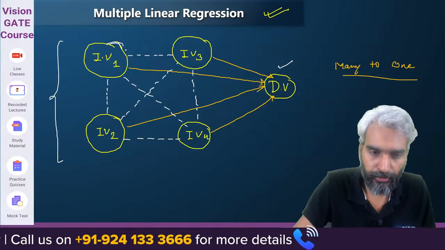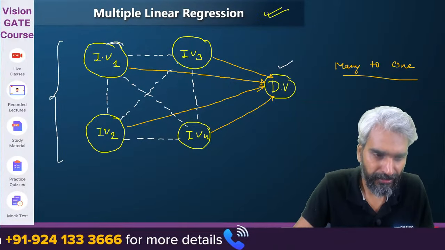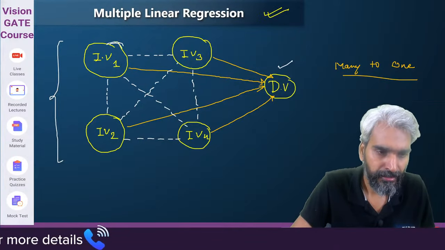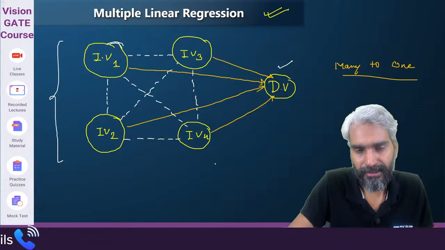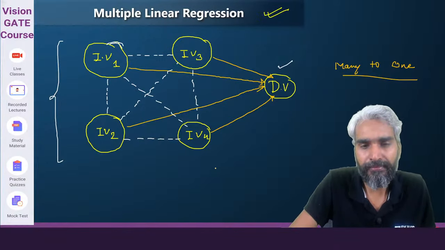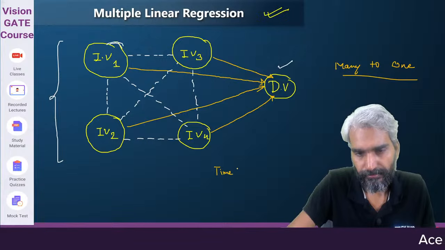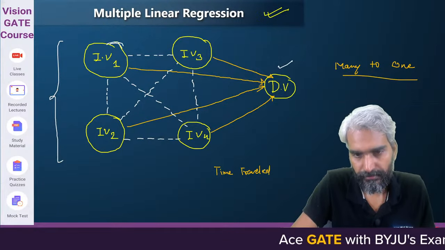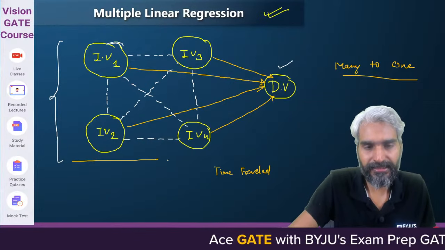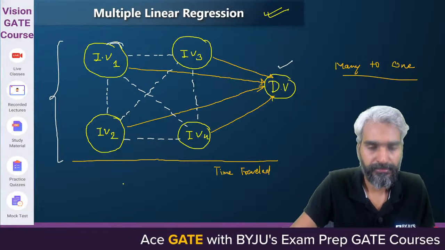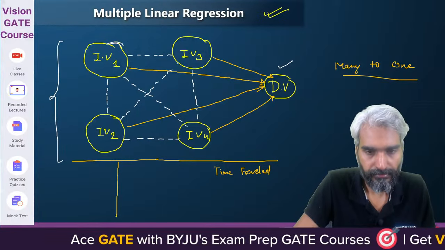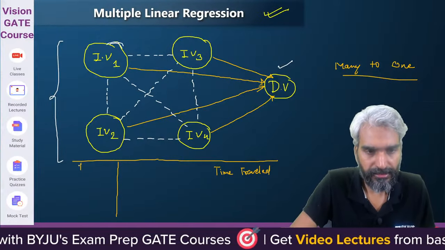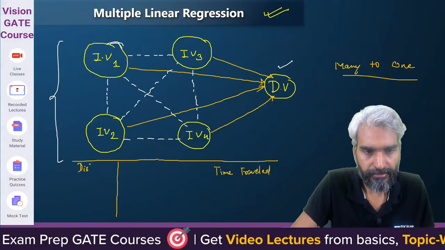So just like I told, let's try to understand a simple example. If I try to predict the time traveled based on an analysis in which I'm saying that okay, this is the distance covered